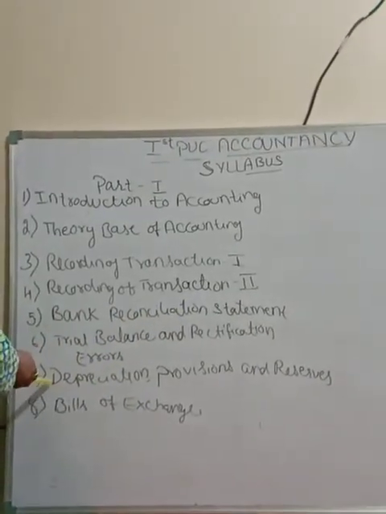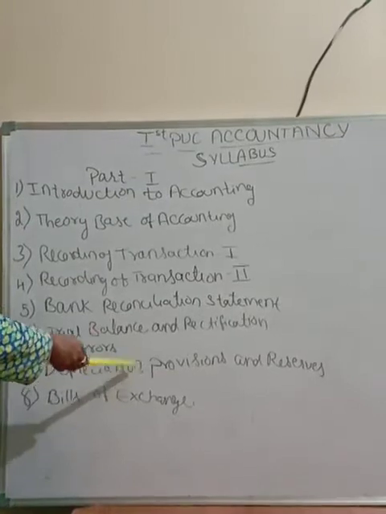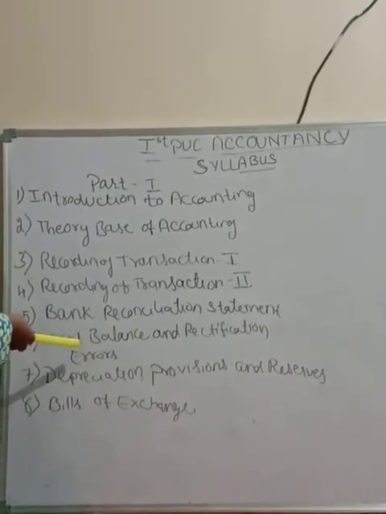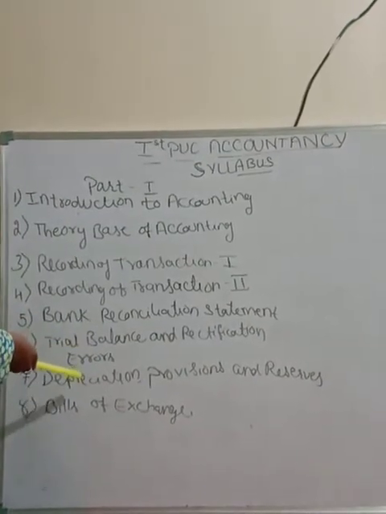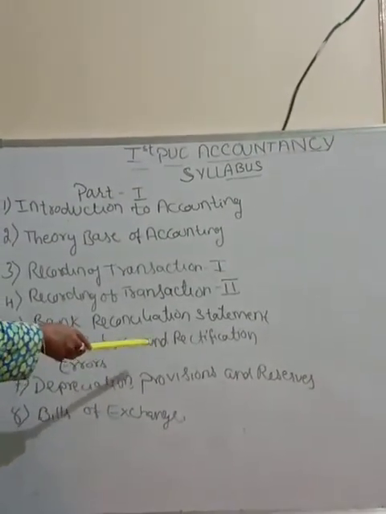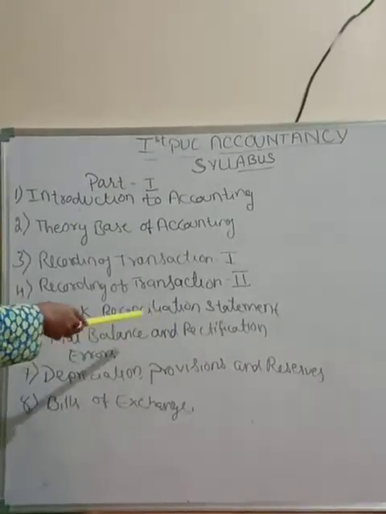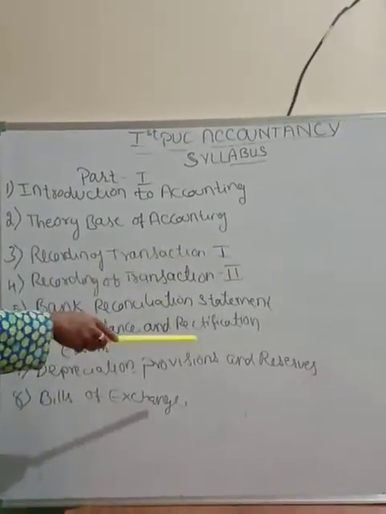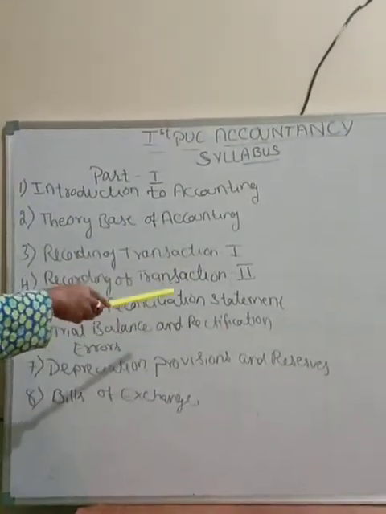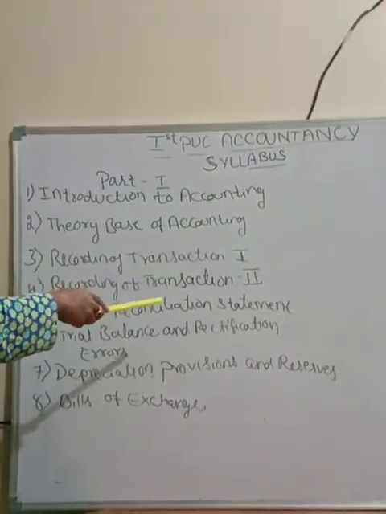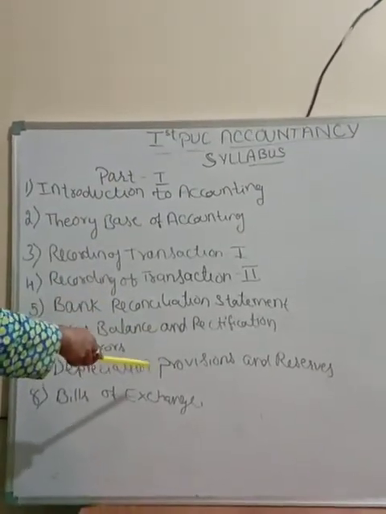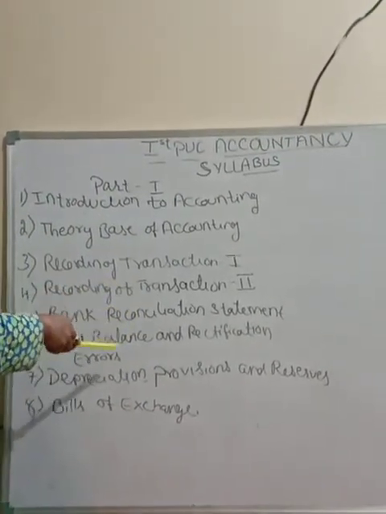Seventh chapter we are going to study depreciation, provisions and reserves. Depreciation is nothing but the fall in the value of fixed assets. Example, Mr. X has bought a car for 5 lakhs. After 3 years, he sold that car to Mr. Y for rupees 3 lakh. The book value was 5 lakh, now he has sold for 3 lakh. The difference, 5 lakh minus 3 lakh, 2 lakh, is called depreciation: fall in the value of a fixed asset.